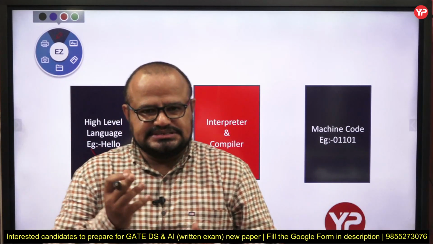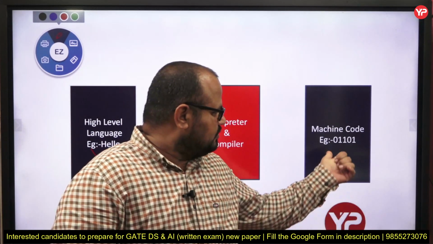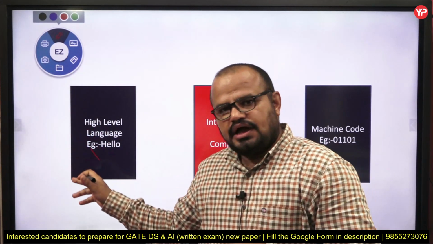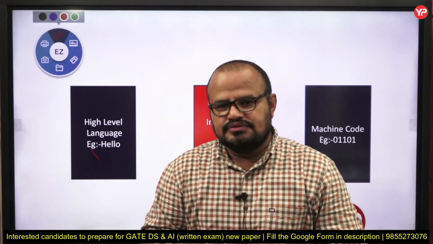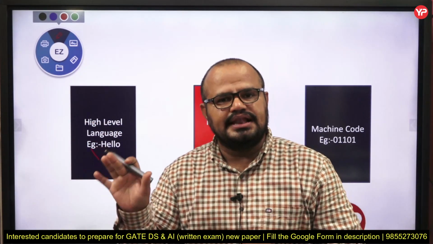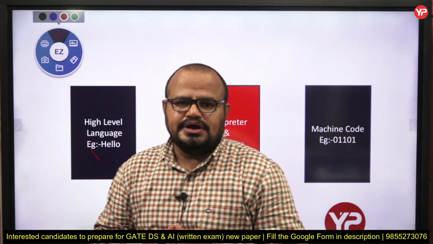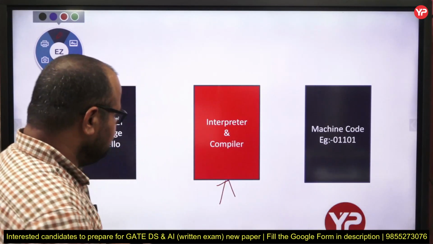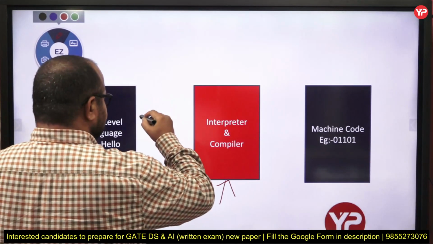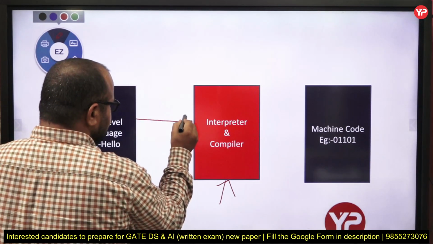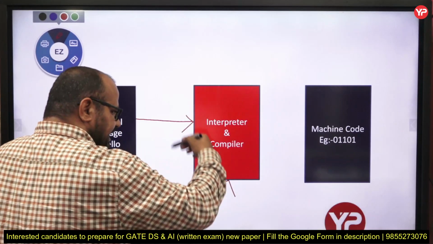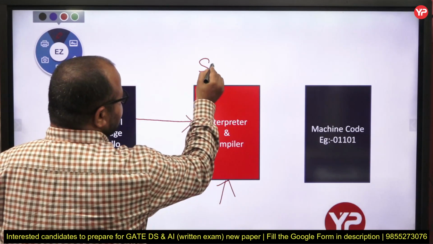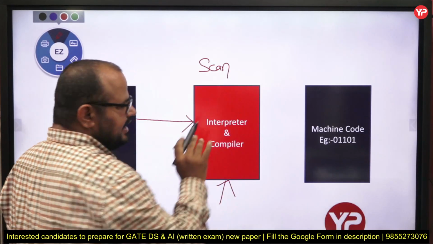We know that a machine understands terms in the form of zeros and ones, and as programmers we are unable to write our code in the form of zeros and ones. We just use a high level language. So the point is, my dear students, we need an intermediator which just takes our code in the form of high level language and scans it. The point is, scan it. The meaning of scan means,